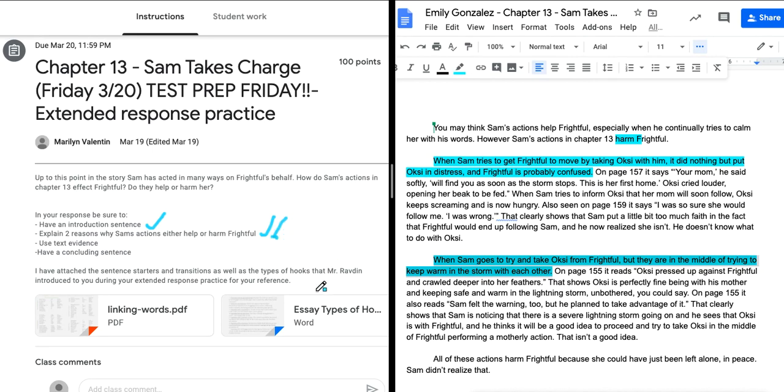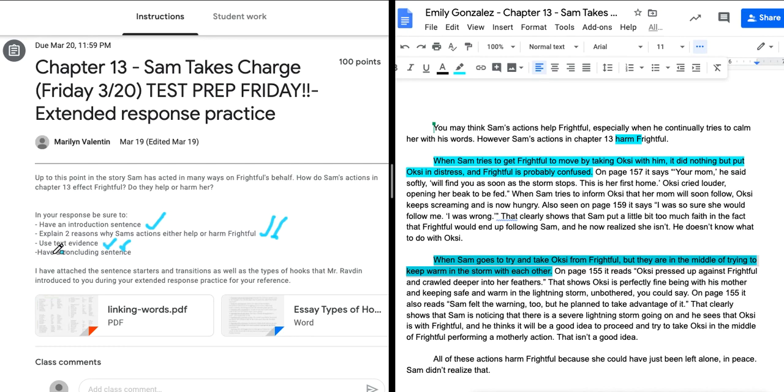Okay. She uses text evidence in both paragraphs. Here I can see she states on page 157. I also see on page 159. Here I see on page 55. Here I see on page 155. So I'll give her 2 checks because she used evidence in both paragraphs as well. The last thing she needs, and it was 2 pieces of evidence per paragraph, let's be clear.